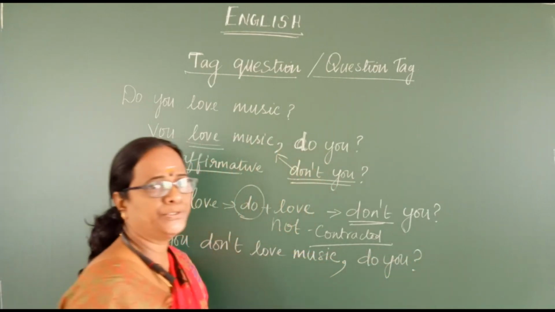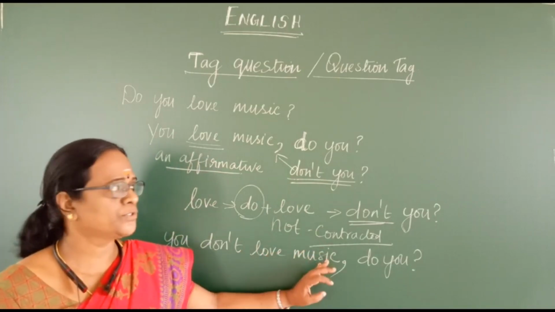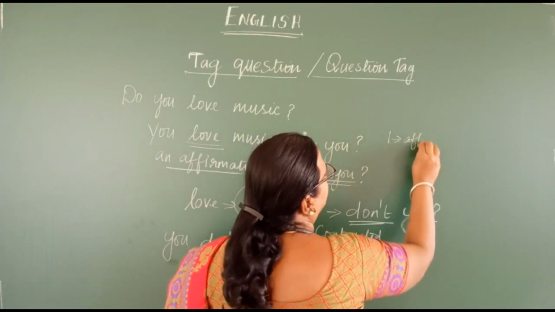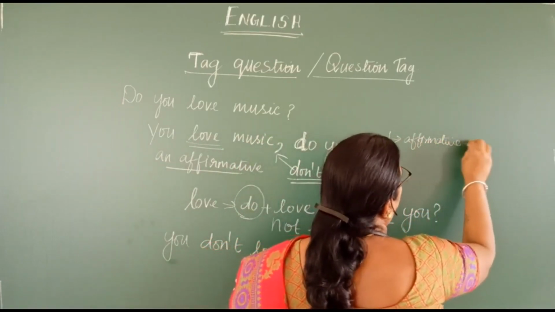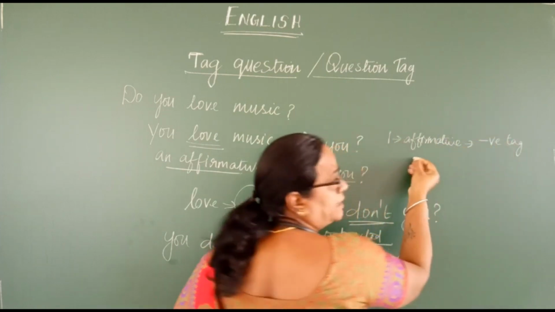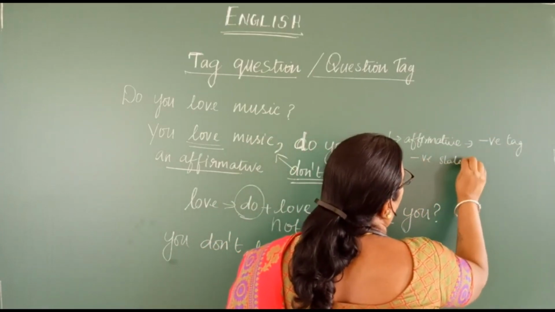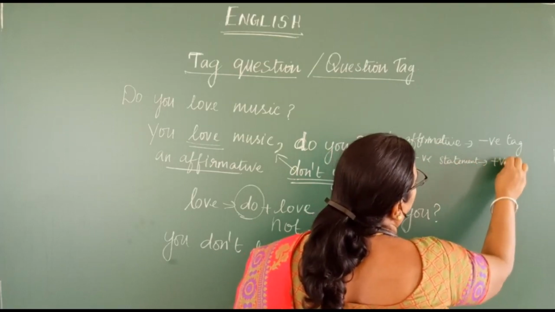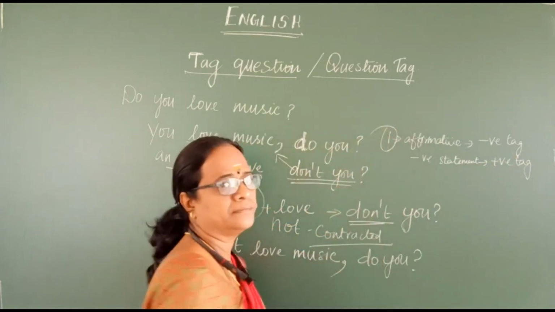That is, do you. So what is the first rule you are going to follow? The first rule you are going to follow is, if it is an affirmative sentence, then make a negative tag. If it is a negative statement, then make a positive tag. This is rule number 1.